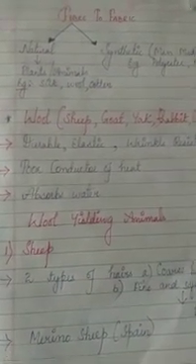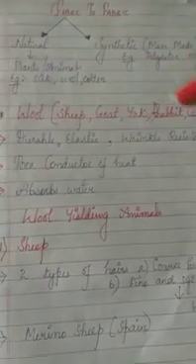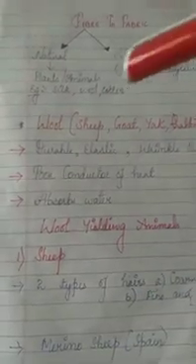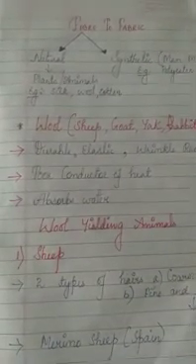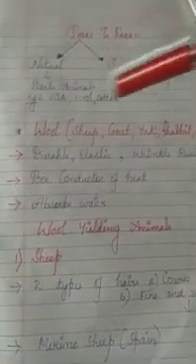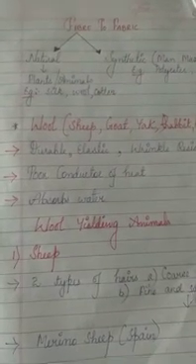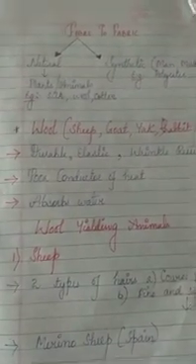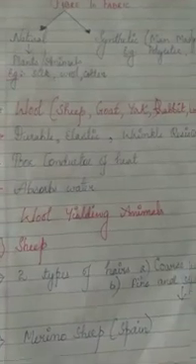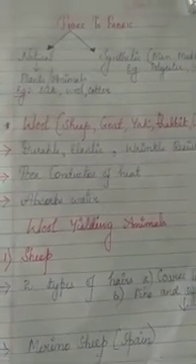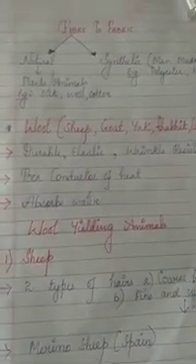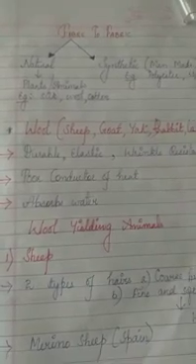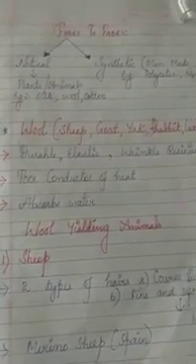First one is wool. So wool is obtained from sheep, goat, yak, rabbit and camel. So what are the properties of wool? Why are we using woolen clothes? Okay. So first one is durable. So that means it can be used for a long time. Okay. Second one is elastic. That is, if we are stretching this, what will happen? After some time it will retain its original size.